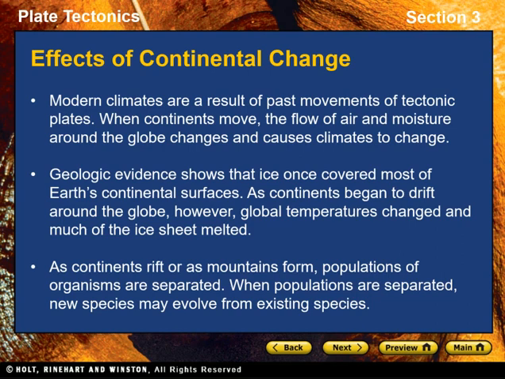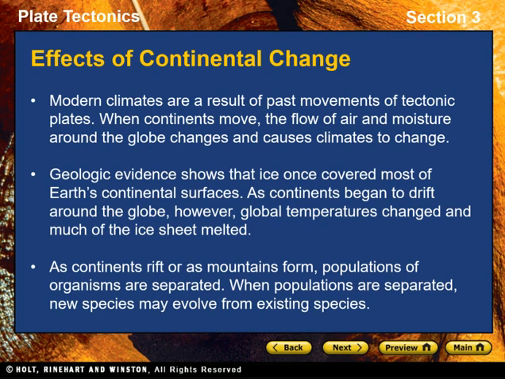Mountain ranges affect airflow and wind patterns around the globe. Mountains also affect the amount of moisture that reaches certain parts of a continent. When continents move, the flow of air and moisture around the globe changes and causes climates to change.